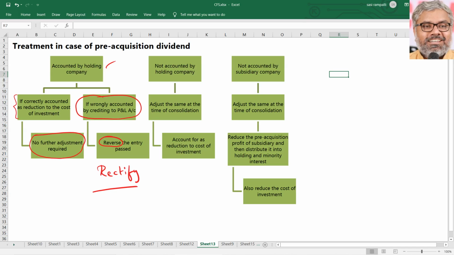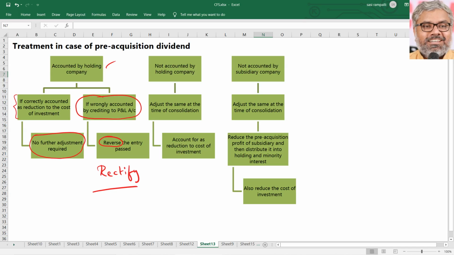But in general, while doing the process of consolidation, we don't pass any entries. We only focus on preparation of the balance sheet. As I said, this is not a transaction. This is only a process of consolidation, which is a reporting process. That is why the entry we should know for conceptual purposes, to know the debit and credit aspects. But in the exam questions, what should we do? If the holding company has treated the dividend that it has received from the subsidiary company wrongly, what should we do?